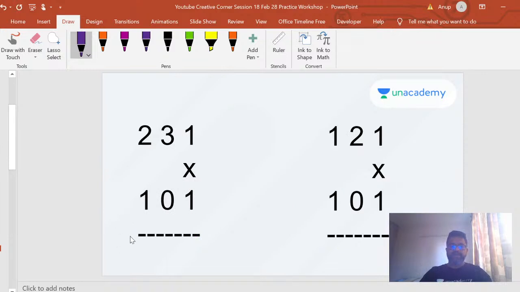I have a few more examples with carry. Let's see. So 231. Now there are 3 digits. Remember, the base is 100, so you're allowed only 2 digits. So this will become 231, but you'll have to write it like this. So this will add up. This 2 will get added up here, so 2 3 3 3 1. Similarly here, 121, you have to write it like this, 121. The answer you will get is 1 2 2 2 1.